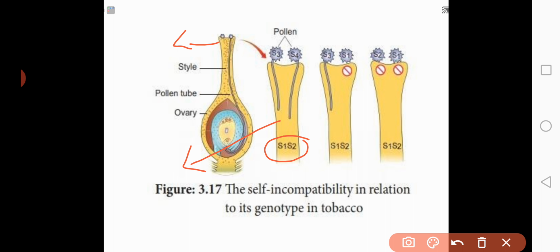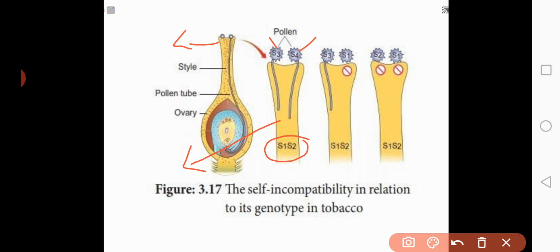Now this pistil, if it receives the pollen grains from the different flowers, that means different types of pollen grains are received by the pistil of S1 and S2 type, then this pistil will accept the pollen grains and allows the pollen grains to germinate on its surface. Am I clear? See, you can see here the pistil is of S1 and S2 type, but the pollen grains are of different types, S3 and S4 type.